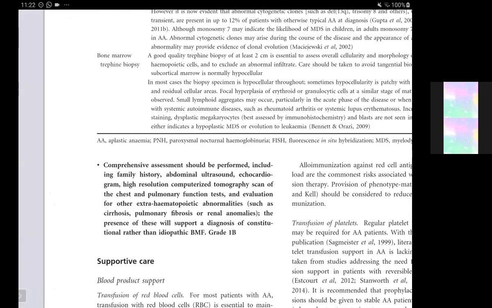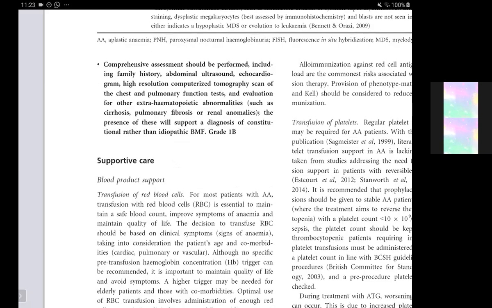Now a comprehensive assessment should be performed, including the family history. So basically, we take the drug history and the family history, including for any congenital causes. That would also be a leading point in the history. So drug history, family history, and then even the occupational history. Then in the radiological examination, we go for chest X-ray, CT, pulmonary function tests, echocardiography and abdominal ultrasound, and the evaluation for other extra-hematopoietic abnormalities such as cirrhosis, pulmonary fibrosis, or renal anomalies. The presence of these will support a diagnosis of constitutional rather than idiopathic bone marrow failure.